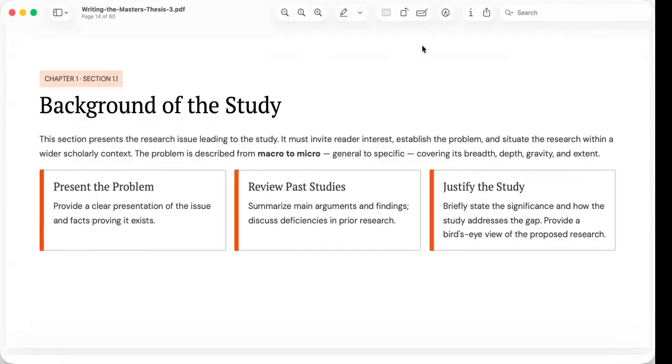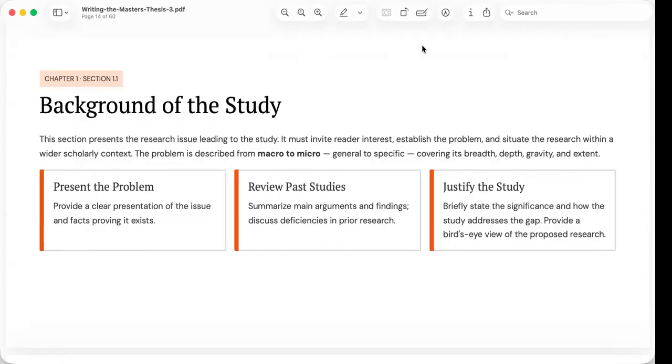The background should also include a review of the previous research. However, this is not yet the comprehensive literature review of Chapter 2. Instead, you briefly summarize major studies, identify important findings, and point out where previous research has been insufficient. This naturally leads to the identification of a research gap.